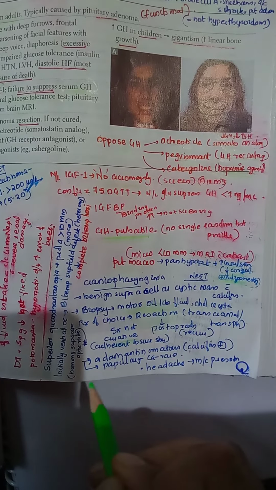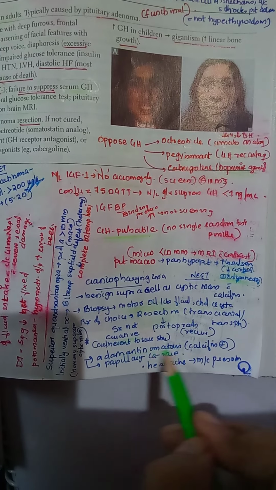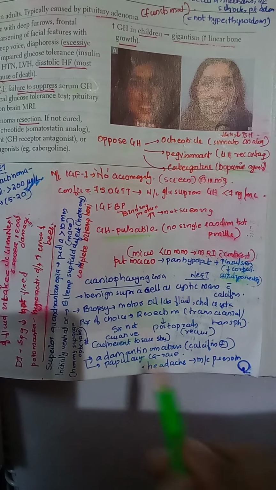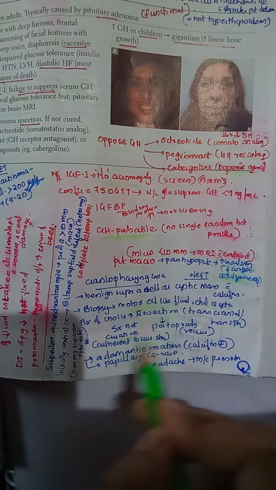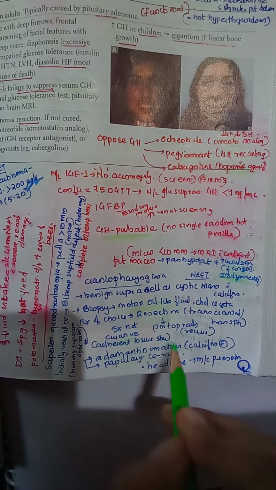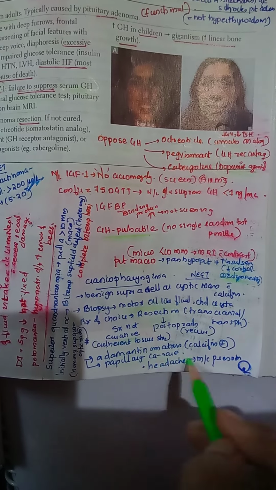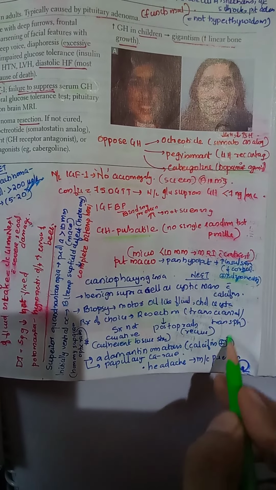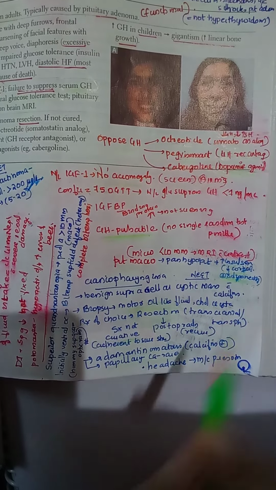Craniopharyngioma can be of two types: adamantinomatous and papillary. The difference between them is that in the adamantinomatous type, the bigger one, calcification is present, but in the papillary type the calcification is rare. That was another option in the recent NEET. Then headache is the most common presentation of craniopharyngioma.